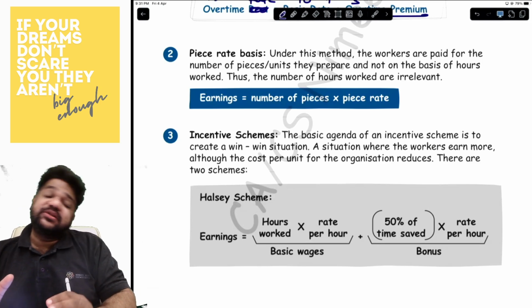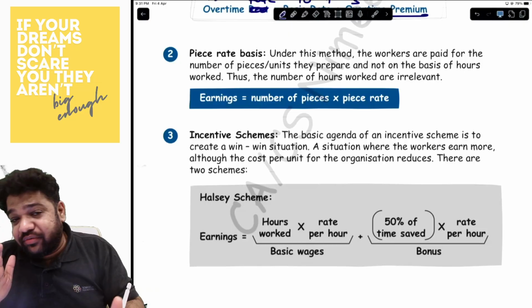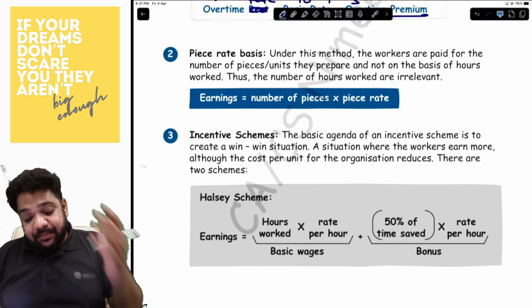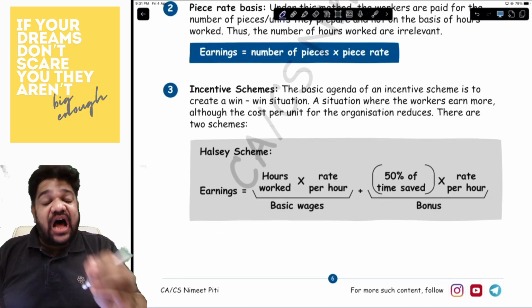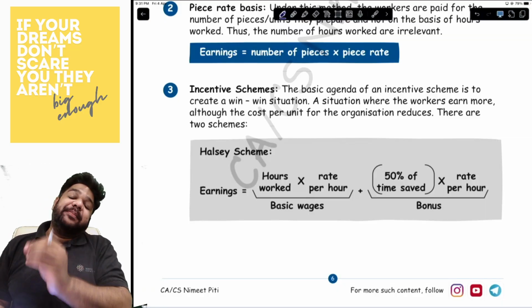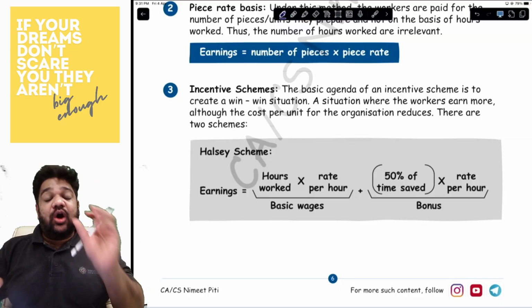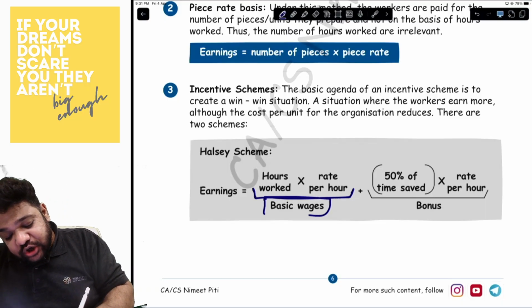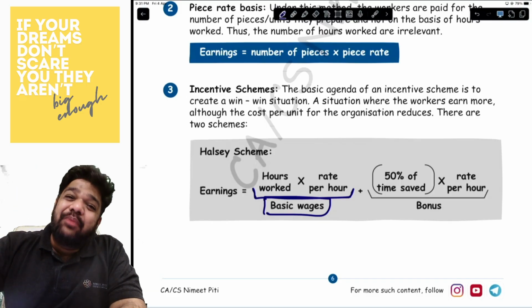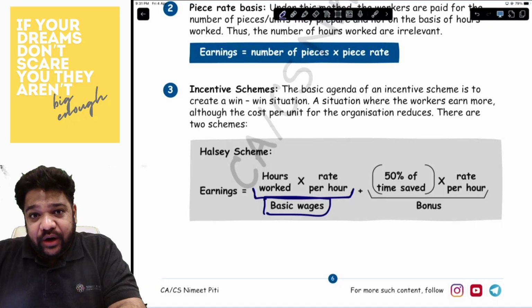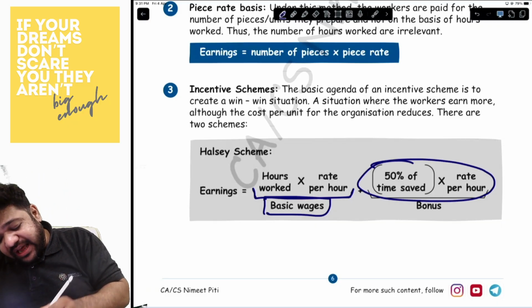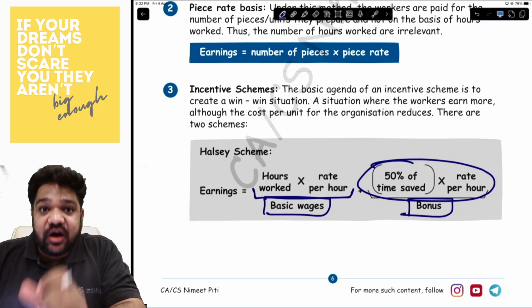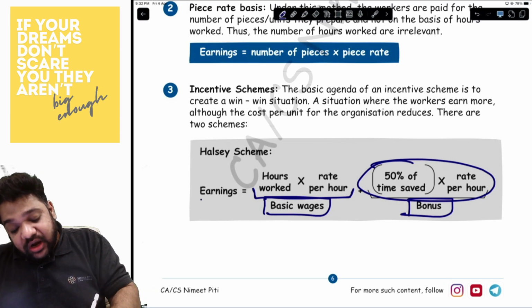Under the incentive schemes, you have two types which you already know very well. One is the Halsey scheme, the other is the Rowan scheme. Now, what happens under the Halsey scheme? Earnings are hours worked into rate per hour plus 50% of time saved into rate per hour. Very important is to understand that hours worked into rate per hour is your basic wage. This is the amount that a worker is going to get no matter what. The 50% of time saved into rate per hour is your bonus amount. So here the basic plus the bonus is your earnings.